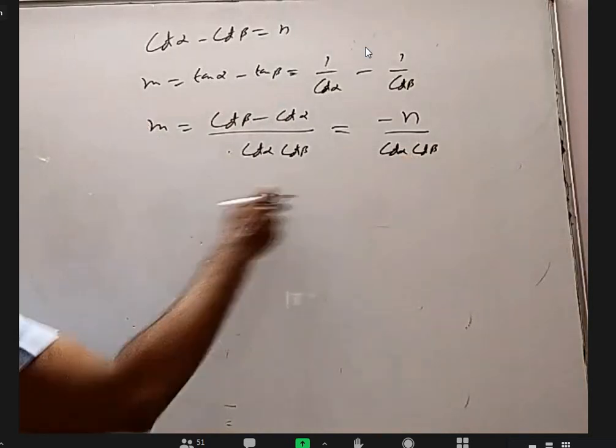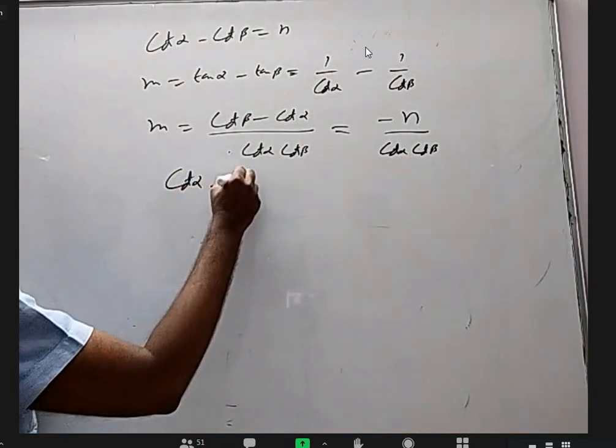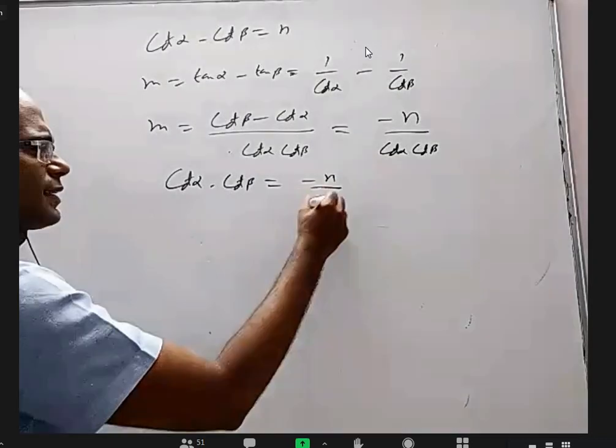Bring this cot alpha cot beta n down, we will get cot alpha into cot beta equal to minus n by m.